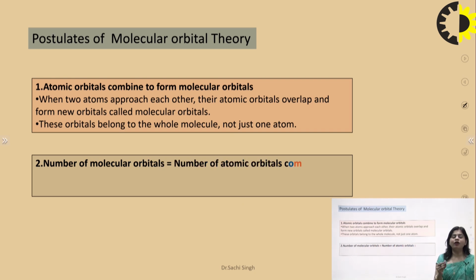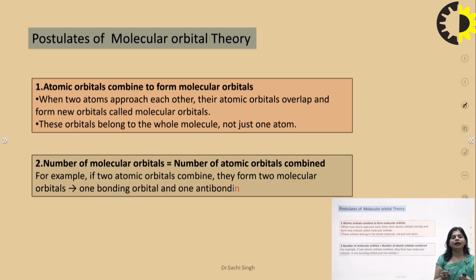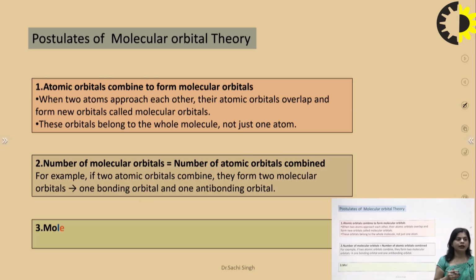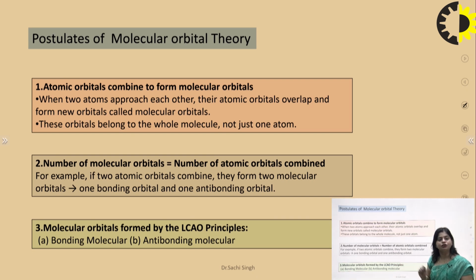The number of molecular orbitals formed is equal to the number of combining atomic orbitals. Suppose two atomic orbitals combine, two molecular orbitals are formed. If four atomic orbitals combine, four molecular orbitals are formed, two bonding and two anti-bonding. Molecular orbitals are formed by the principle known as the LCAO principle, whose full form is linear combination of atomic orbitals.